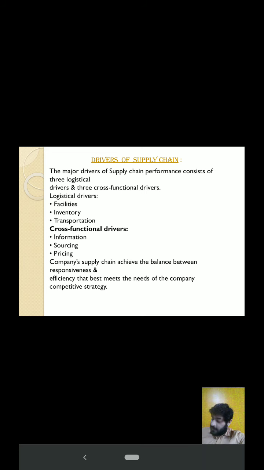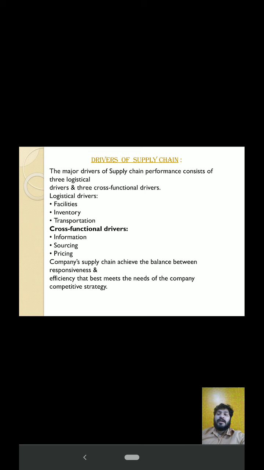The major drivers of supply chain performance consist of three logistical drivers and three cross functional drivers. The first is logistical drivers. The three logistical drivers are facilities, inventories and transportation.